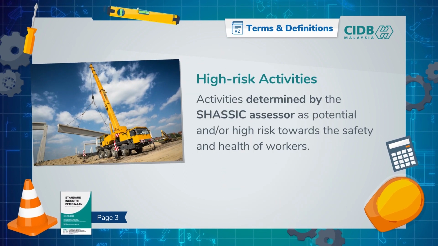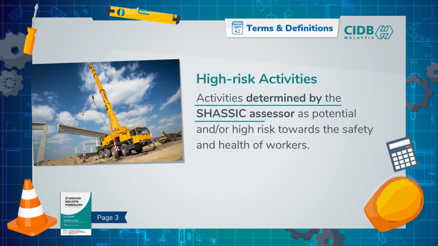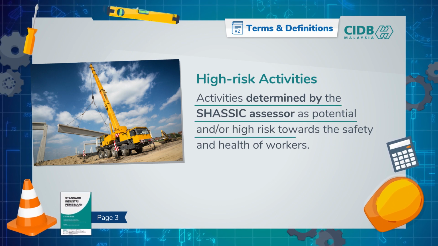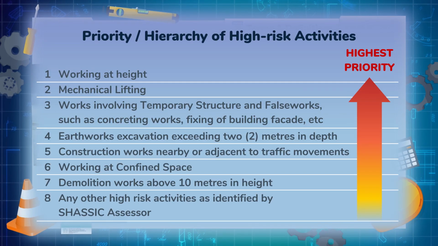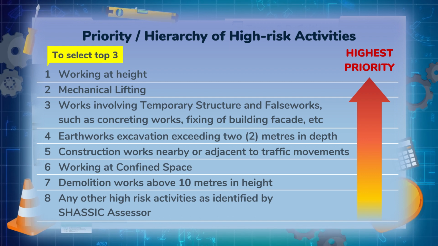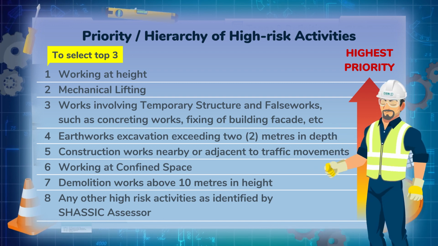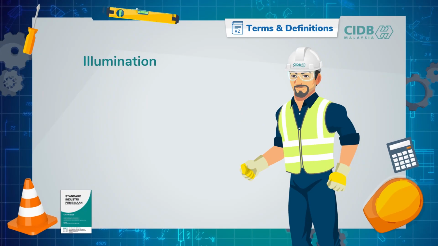High-risk activities are activities determined by the SHASSIC assessor as potential and/or high risk towards the safety and health of workers. Remember we learned about high-risk activities in Part 1? For workplace inspection, the SHASSIC assessor will select the top 3 high-risk activities according to the hierarchy of risk. So, in a SHASSIC assessment, the term high-risk activities refer to the selected high-risk activities. Oops! Illumination, please! That's better.